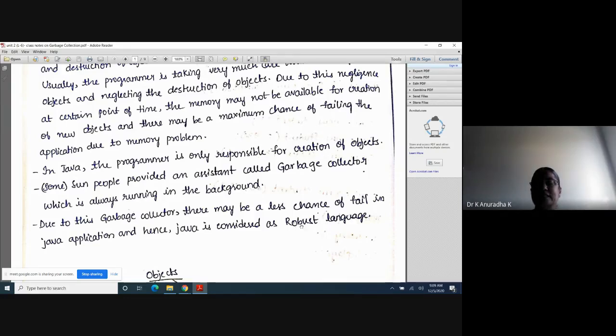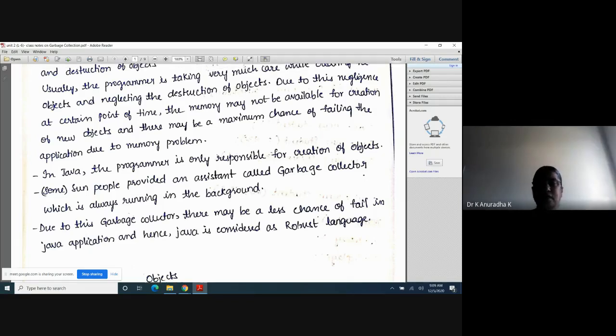So one of the features of Java is robust. Why is Java called robust? The programmer need not worry about the destruction of objects, and some people provided an assistant called garbage collector, which will destroy the useless objects. So this is the concept in Java, that is garbage collection. This is very important, because of this garbage collection only, Java is considered a robust language.